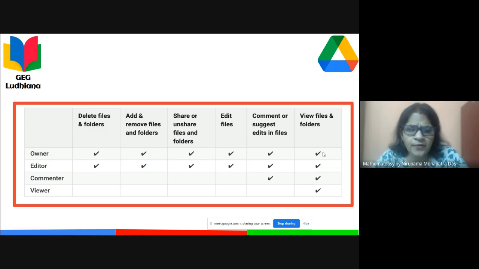So editor and owner have the same rights. But whenever you add somebody as a commenter, the person can comment or suggest in the file. He or she cannot be an editor, and can view the file also.